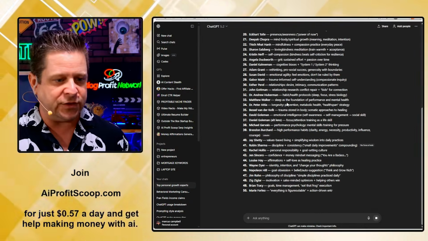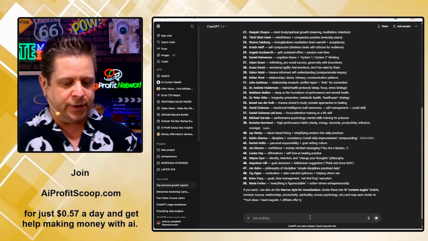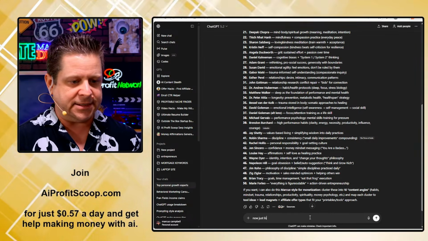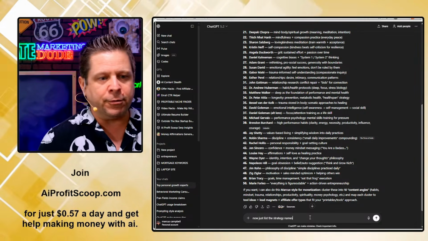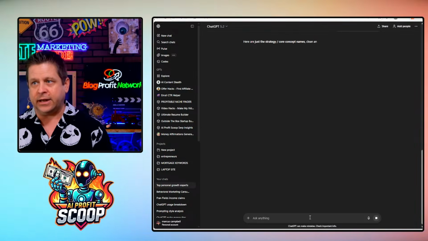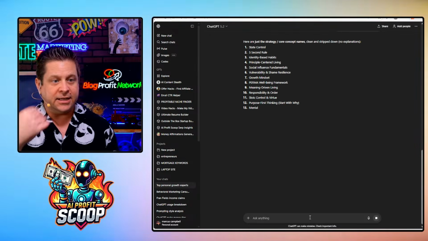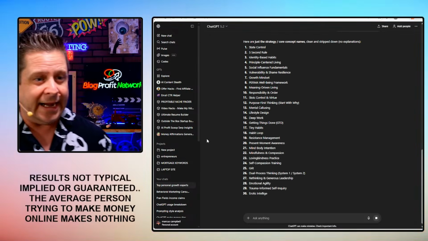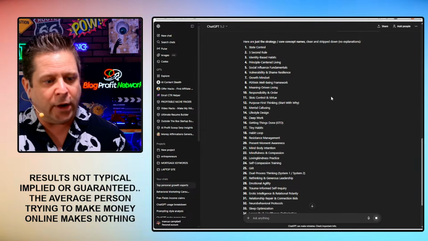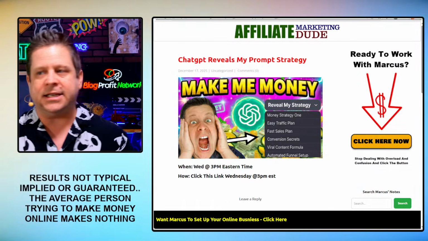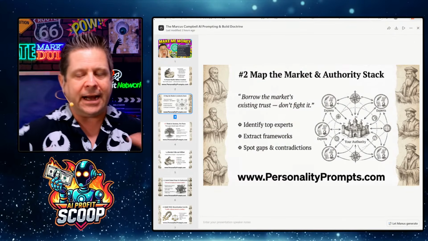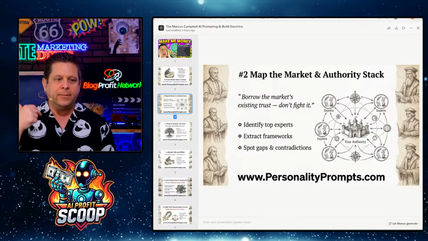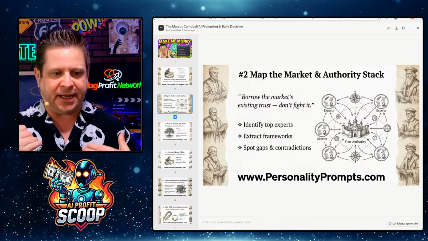So here's our list of top people. Now I could go through and say, now just list the strategy names. I can get all of this stuff and be like, okay, here's this strategy, here's that strategy: state control, 5-second rule, identity-based habits. And then I'm starting to take this in a different way, understand what's going on, and boom, I can see my market in a different way. Because the key is presenting something differently.